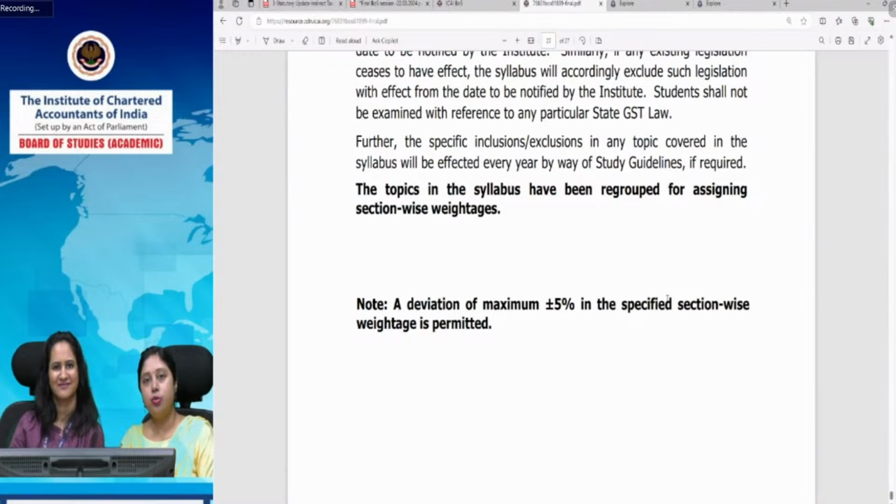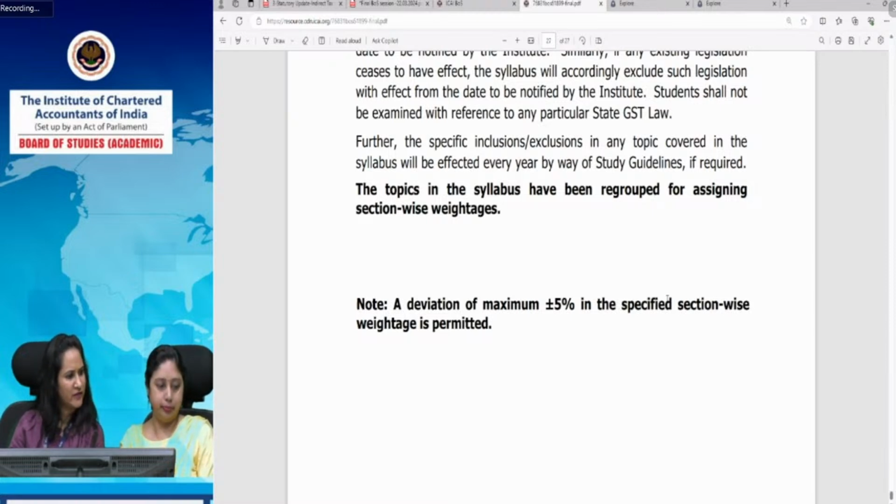We generally expect the students to first be very thorough with the concept and the provision of law. So whenever you are answering any question, reproduce the provision of law properly, or elaborate the provision properly. In case you know the circular number, notification number for sure, or you know the section number, rule number, then you can quote it. It provides an edge to your answer. But do not misquote it. As Swati suggested, you should not misquote the circular or notification number, only if you know for sure. If you're only mentioning the circular date, that would not suffice. Either you mention the circular number or you can leave it. This is not mandatory for you, but it provides an edge to your answer if you know that.